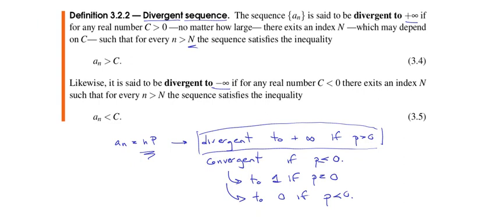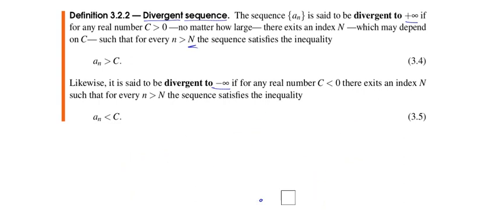And finally, some sequences are neither convergent nor divergent. For instance, if you have the sequence a sub n equals minus 1 to the n, which is minus 1, 1, minus 1, 1, and so on.